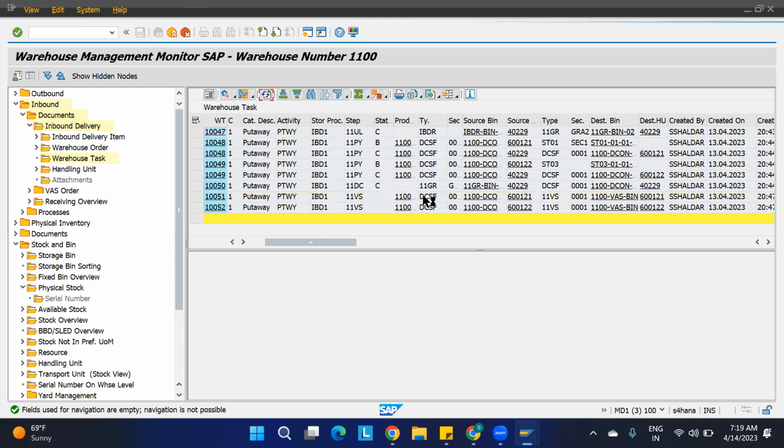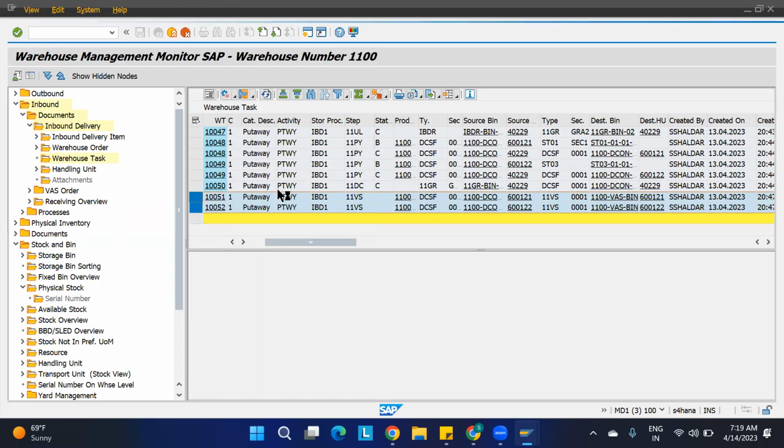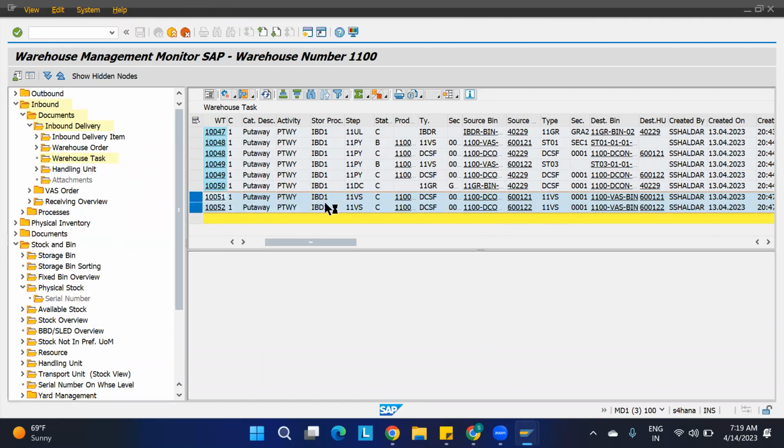Okay, two more are created because next they are going to the VAS. See here, they are going from the DCSF to VAS, DCSF to VAS. Correct? Now I'll just select both of them and create the warehouse task from the background. Okay, warehouse tasks were generated. I am confirming them. Okay, they were generated earlier only. I have confirmed them. So here the materials are in the VAS.